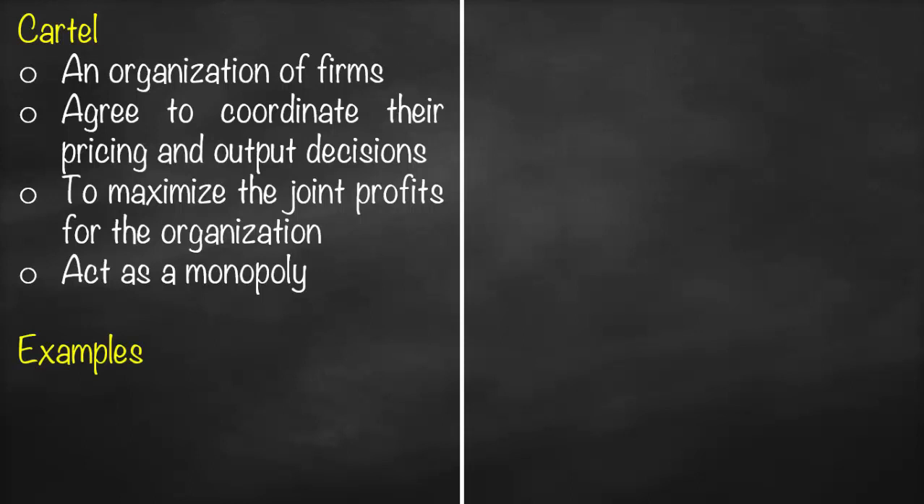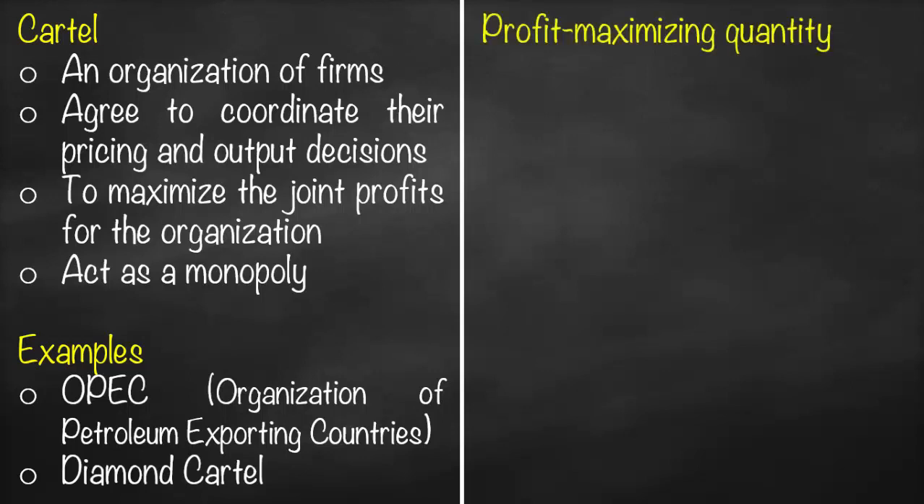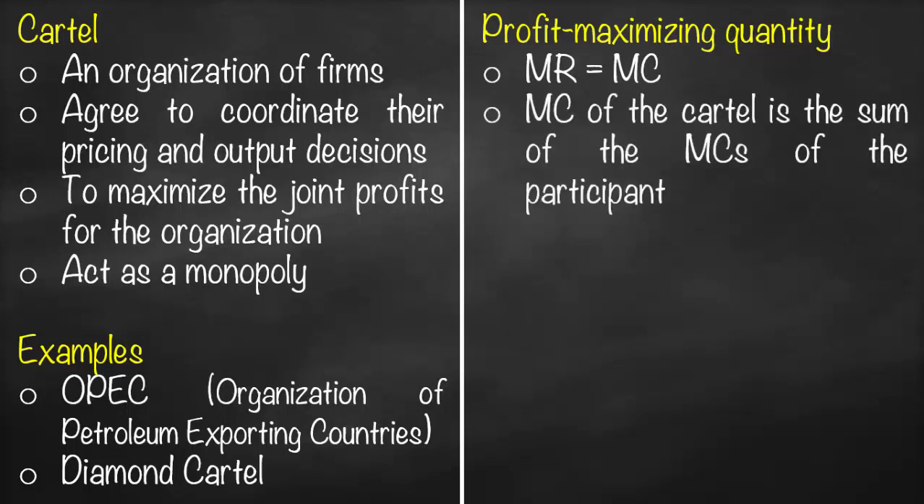What will be some examples of cartels? OPEC, which is the Organization of Petroleum Exporting Countries, or diamond cartels. So what will be our profit maximizing quantity? We know that our profit maximizing condition for all types of market structure is marginal revenue is equal to marginal cost. So what will be our marginal cost here? It will be the sum of the marginal costs of each firm in the cartel.